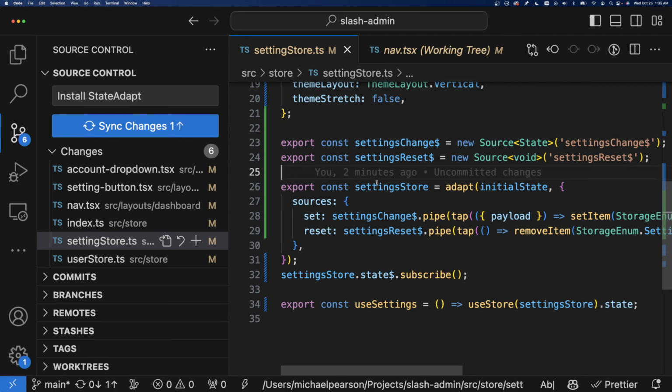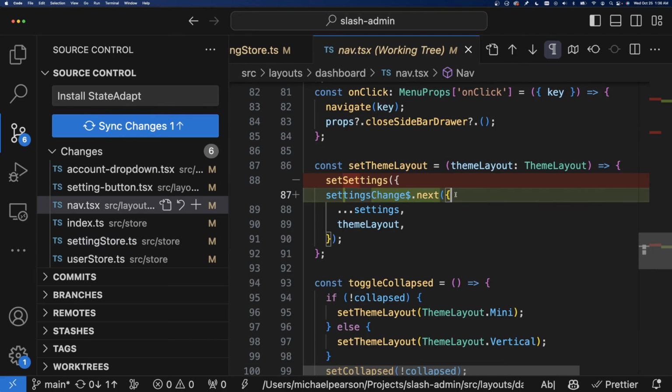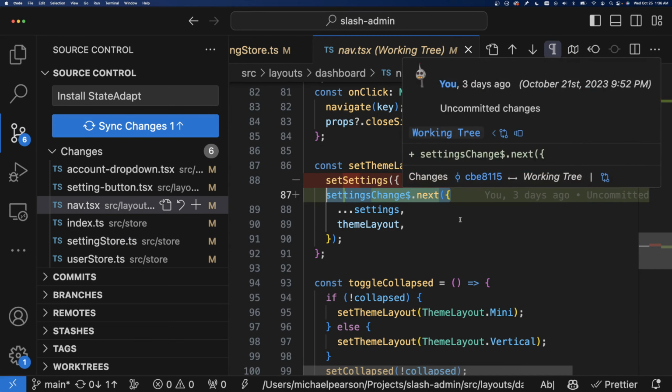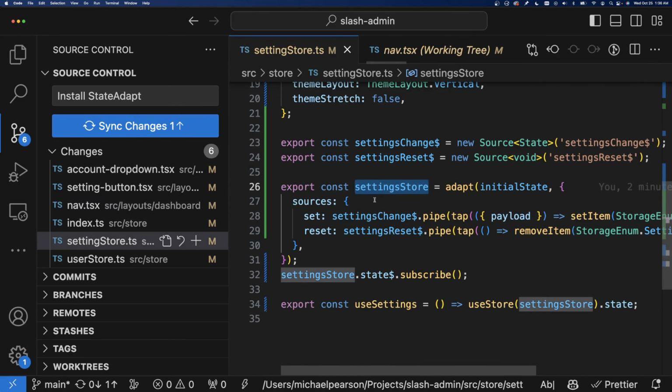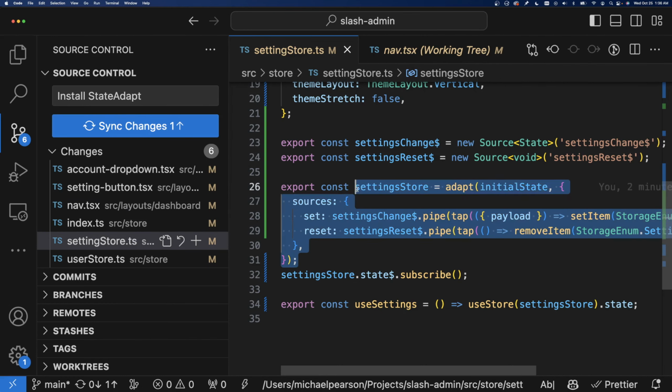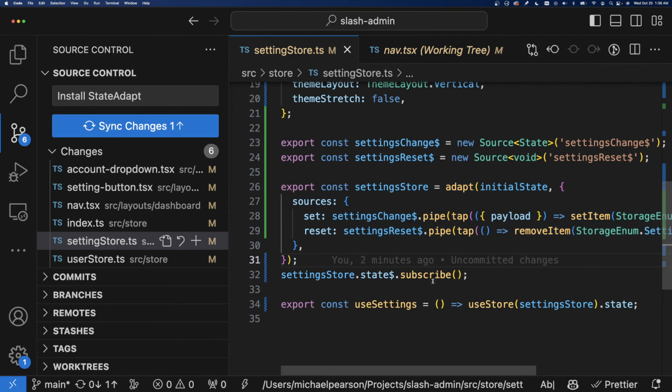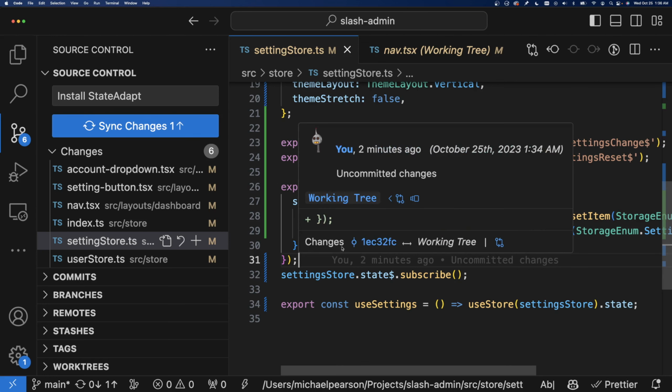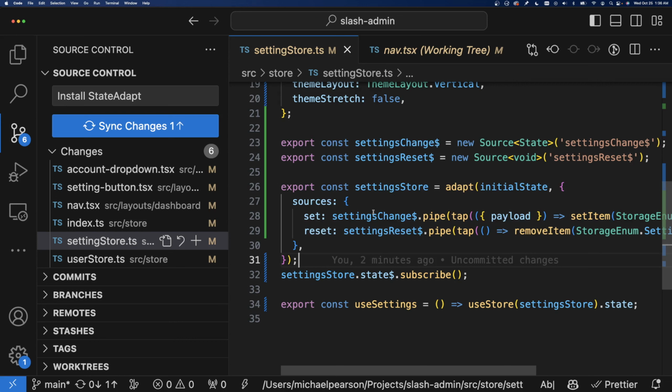But I added the ability to directly command the store to change, because there's not much difference between commanding an event source to emit something new, versus just thinking of the store as an event source itself. All right, so that's that file. I'll look at all the lines of code at the end. But that brings us to the last one.